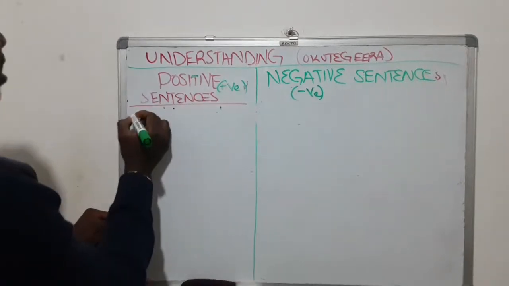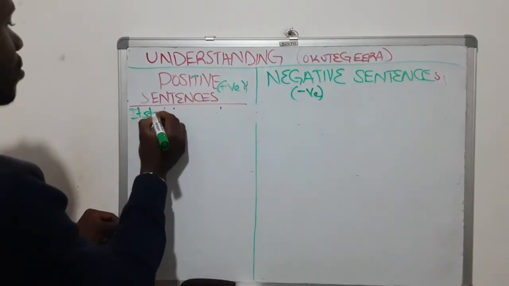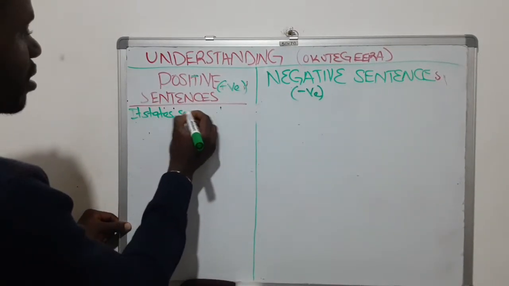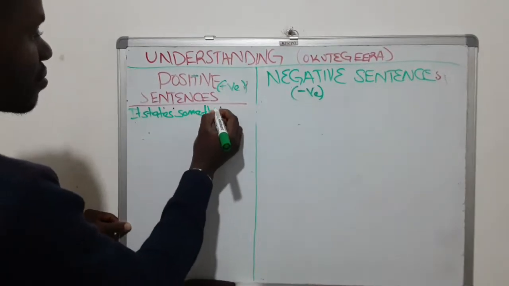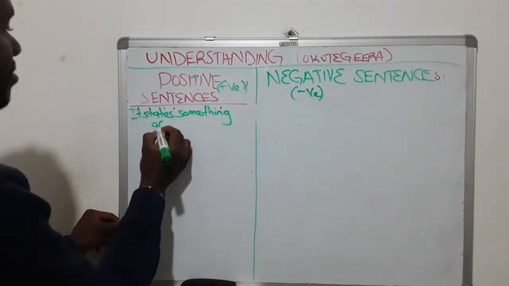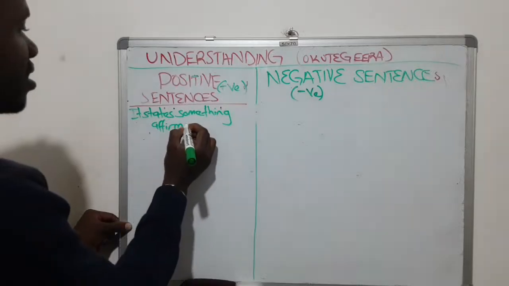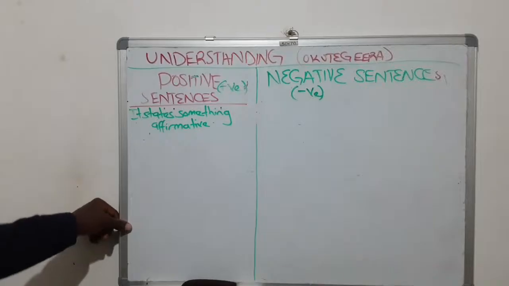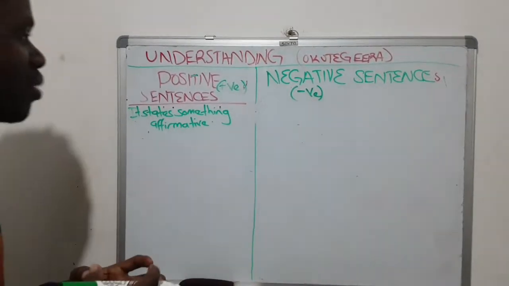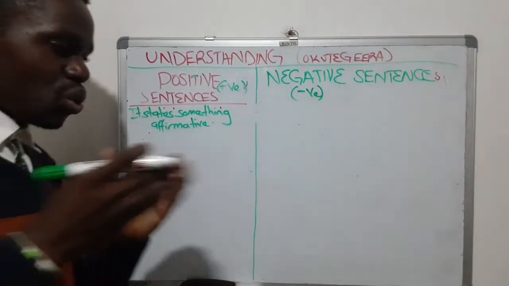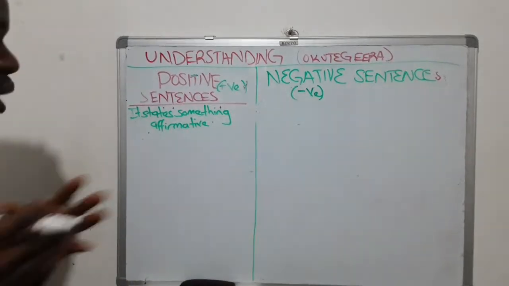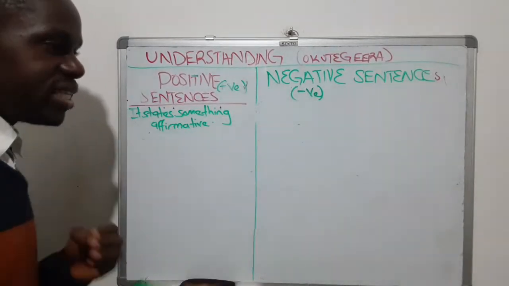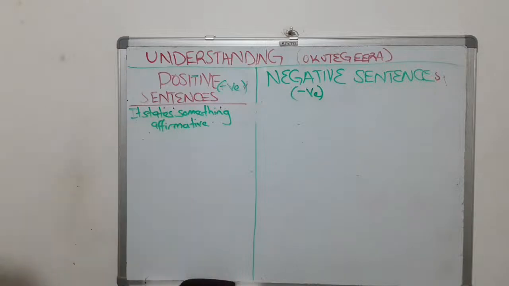So you confirm what you are saying. In other words, you are agreeing to what is being said, or you are agreeing to what the user is saying. So it is a positive sentence.